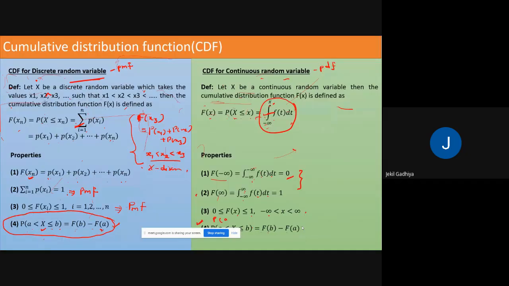But these are very important definitions for this unit: cumulative distribution function for a discrete random variable and for a continuous random variable. Please keep it in your mind. Now next is an example.